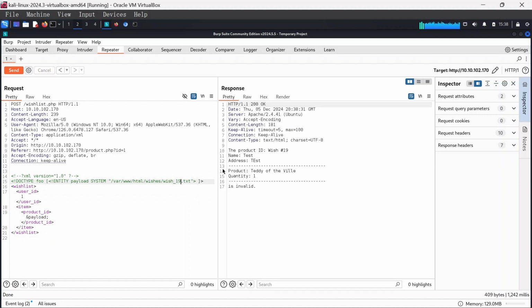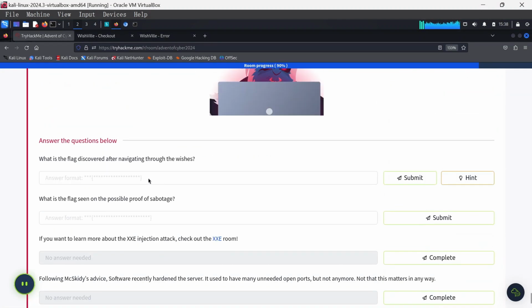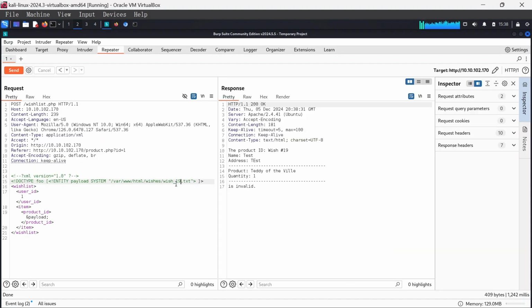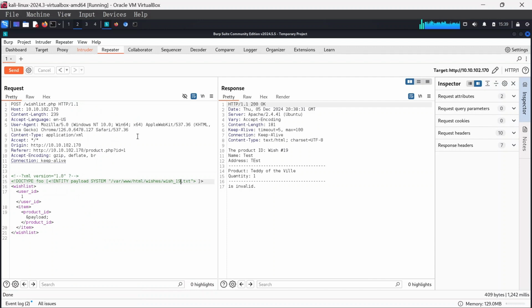All right, great. Now there's a normal way for us to actually start answering the questions. The first question said, what's the flag discovered after navigating through the wishes? In order to do this, what we could actually try is to brute force. We can keep trying reading 1, 2, 3, but we can automate this search. In order to do this, we can send this request to Intruder. This option in Burp Suite helps you to brute force a particular request.